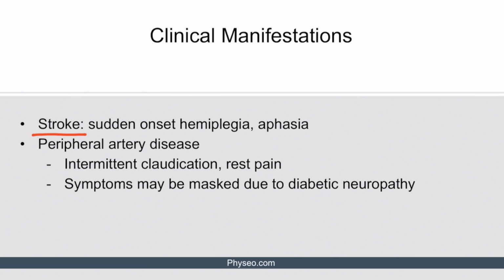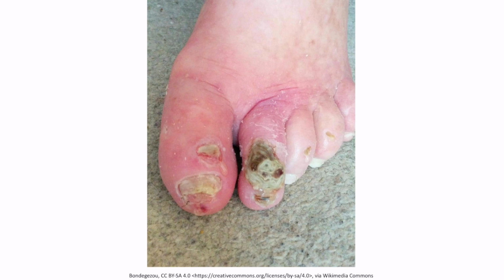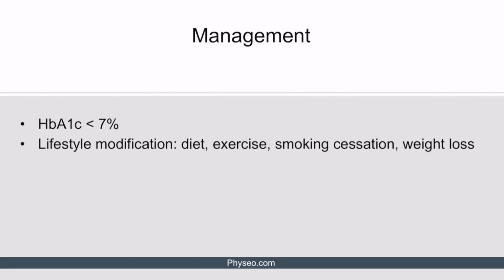Similarly to coronary artery disease, the typical symptoms of peripheral artery disease, such as intermittent claudication and rest pain, may not occur in some diabetic patients due to diabetic neuropathy. Here's an image showing numerous ulcers on a patient's foot. These are formed due to ischemia as a result of peripheral artery disease. Notice that these ulcers are on the top of the foot, which are more consistent with peripheral artery disease secondary to diabetes mellitus. However, patients with diabetes may also develop ulcers on the bottom of their feet secondary to peripheral neuropathy.